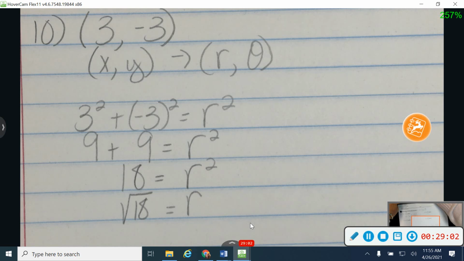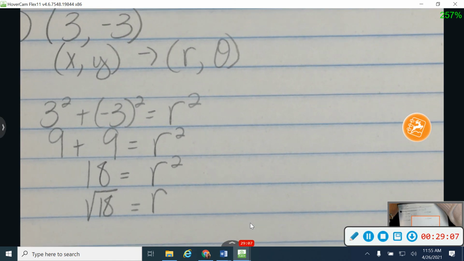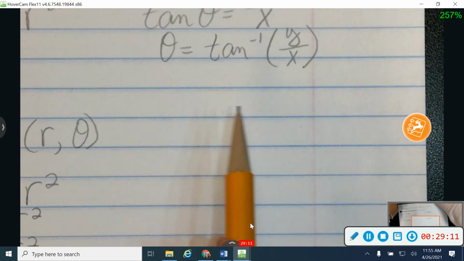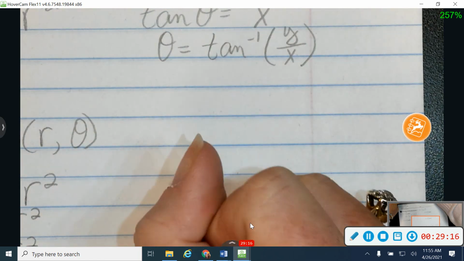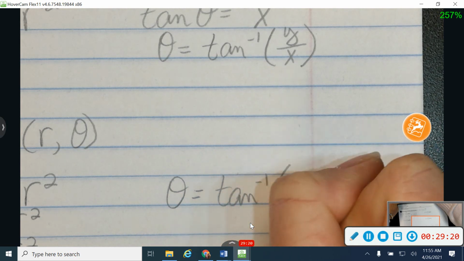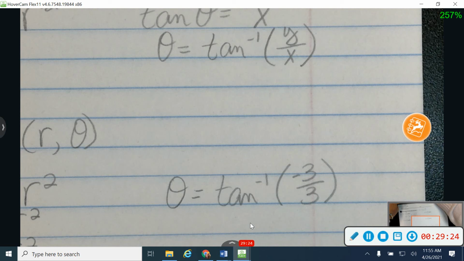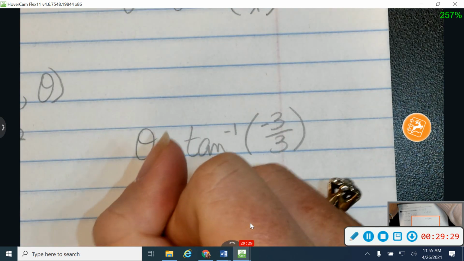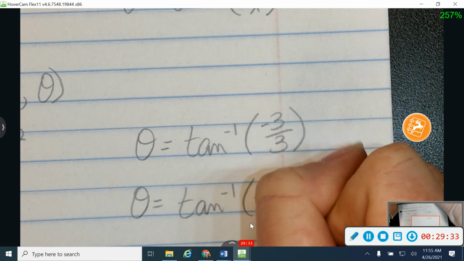Okay, over here is where we get a little bit trickier. Any questions on r before I go to this one? Pay close attention to this part. This part gets a little tricky. I'm going to plug into this formula here. Theta is equal to the inverse tangent of negative 3 over 3. So theta is the inverse tangent of negative 1.